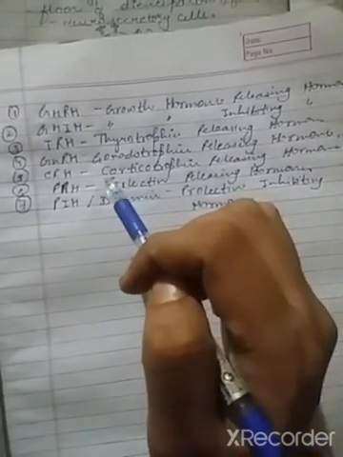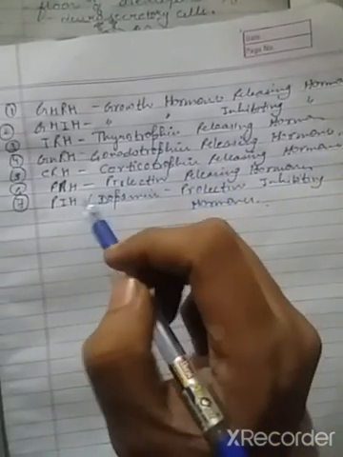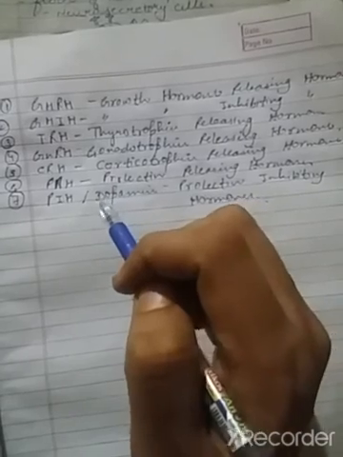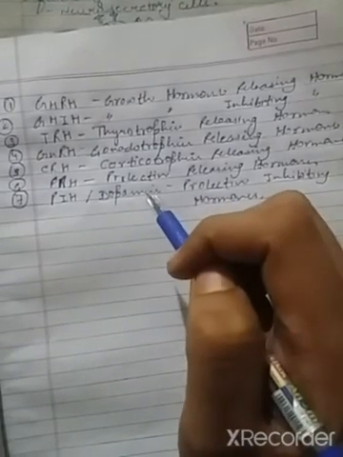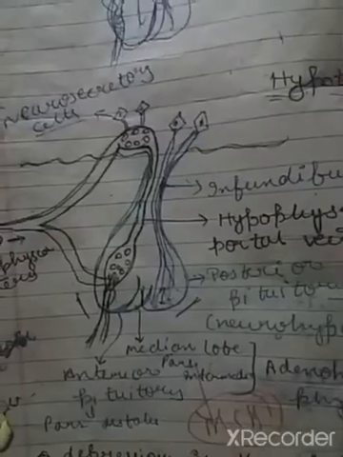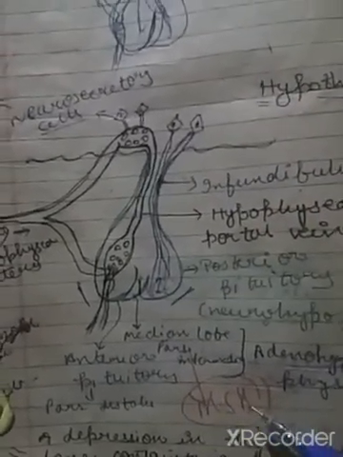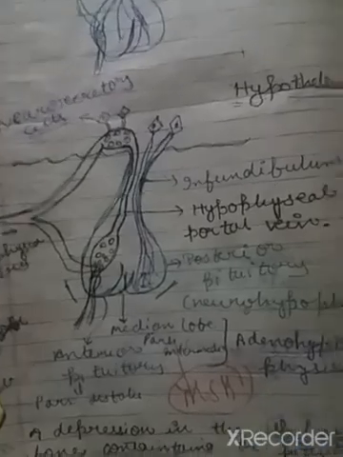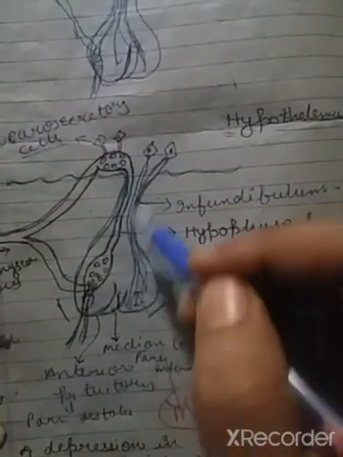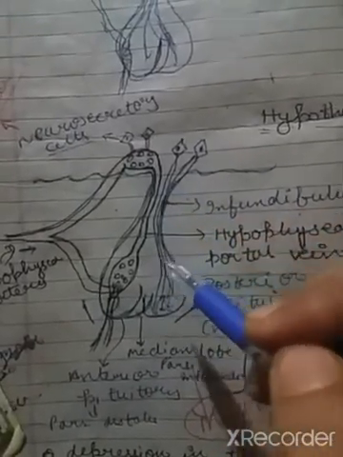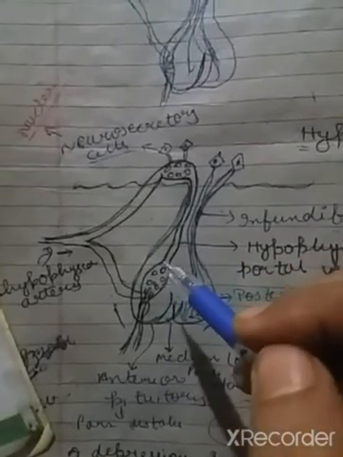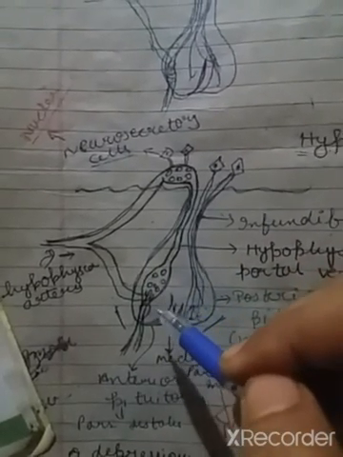Then there are corticotropin releasing hormone, prolactin releasing hormone, and prolactin inhibiting hormone, which is known as dopamine. The pars intermedia releases only one hormone, melanocyte stimulating hormone, MSH. Here is the infundibulum and the hypophyseal portal vein, which is connected to the anterior pituitary.